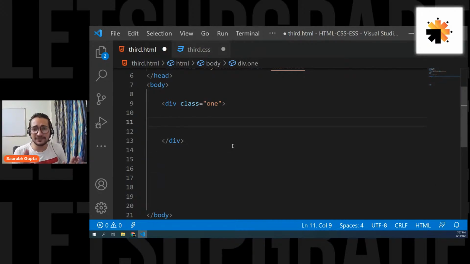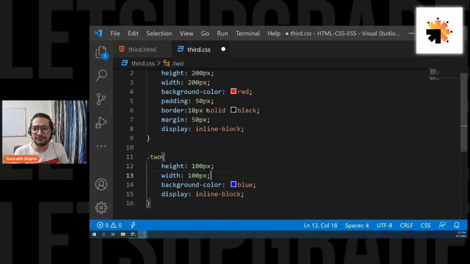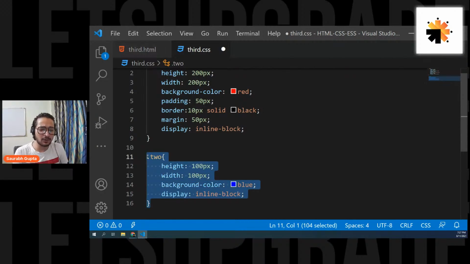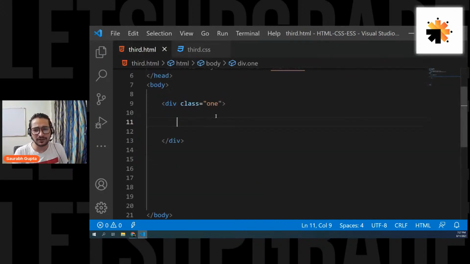Okay, everyone, now please focus. I want everyone to focus. Now let's make it full width. But before moving ahead, I want to show you one more thing, guys.